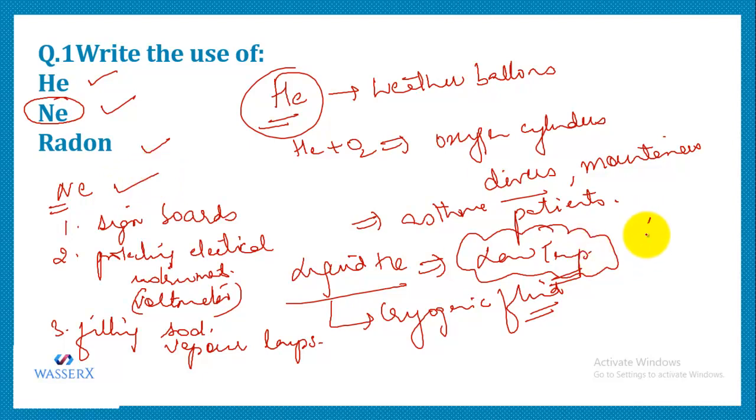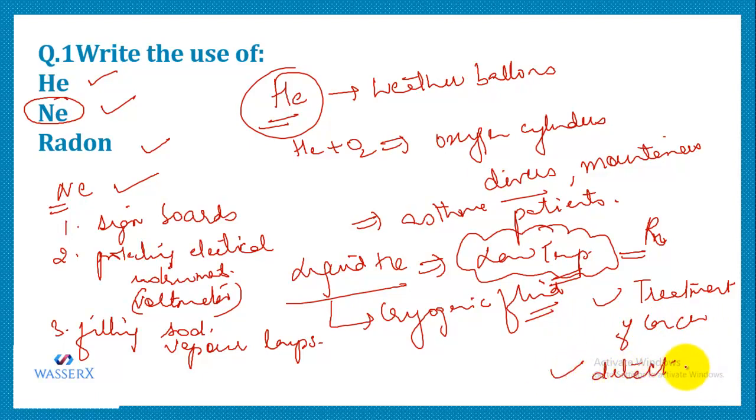Now let's look at the uses of radon. Radon is used in the treatment of cancer, and also it is used to detect metals. So these are the uses of radon. I think you got it.